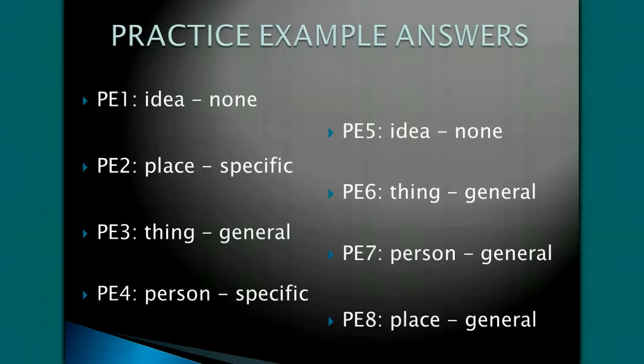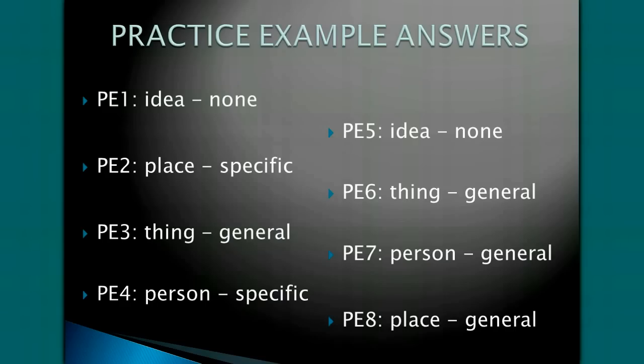Practice example number 7. A scientist is a person. In the second column, you should have written general. Practice example number 8. A bedroom is a place. A bedroom is a specific area set aside for the purpose of sleeping. You should have written general in the second column.